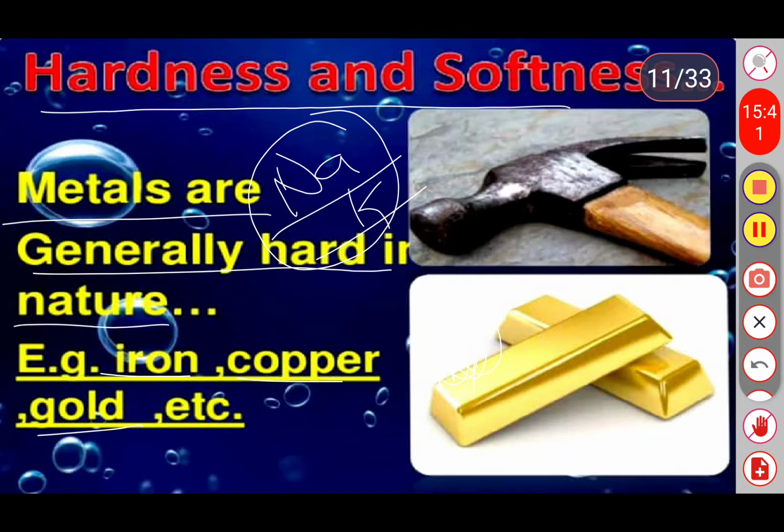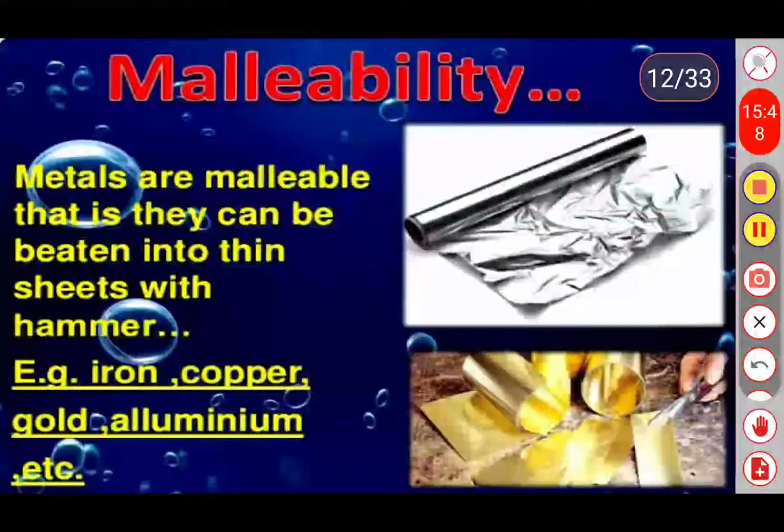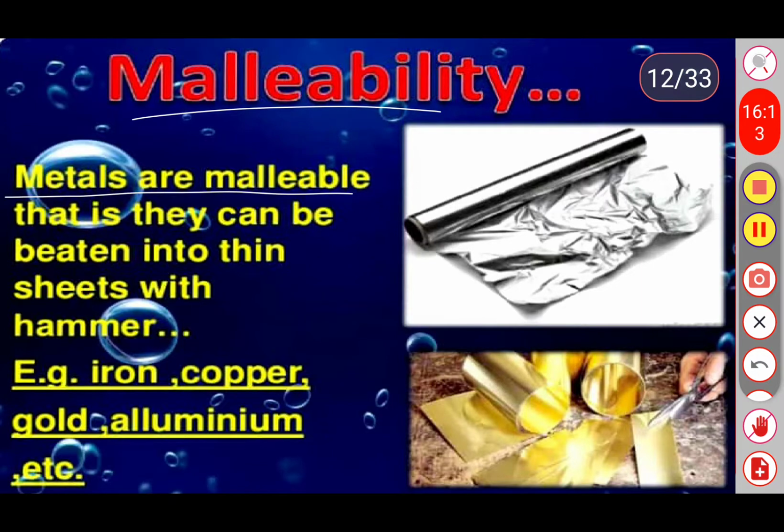See the next property. The next property is that metals are malleable. This means that metals can be beaten into thin sheets. Because of this property, iron is used in the making of big ships. Metals are malleable, that is, they can be beaten into thin sheets with the help of hammers.